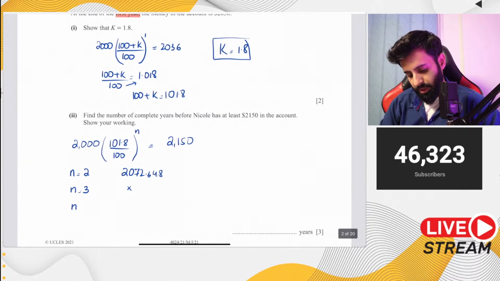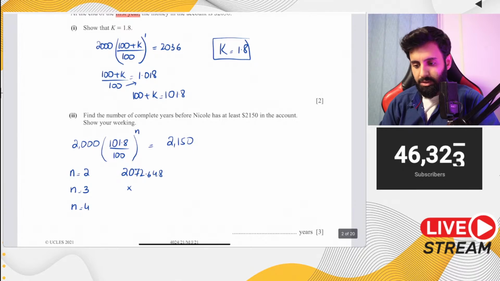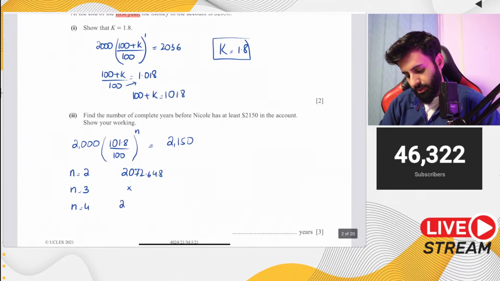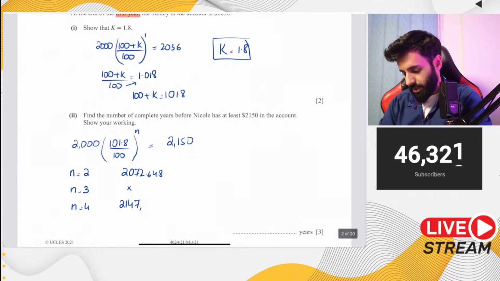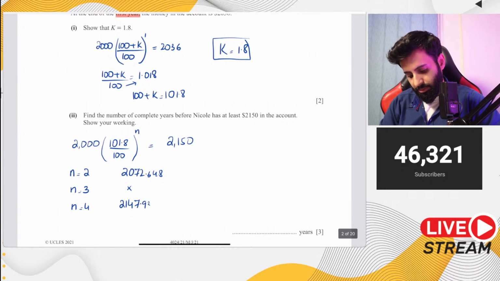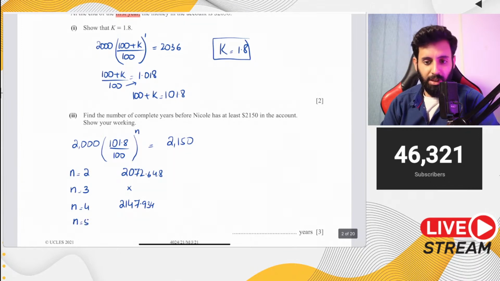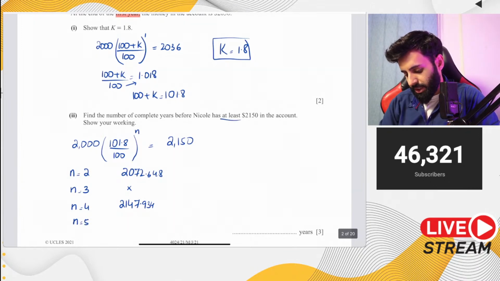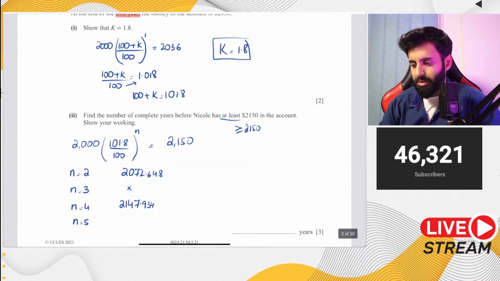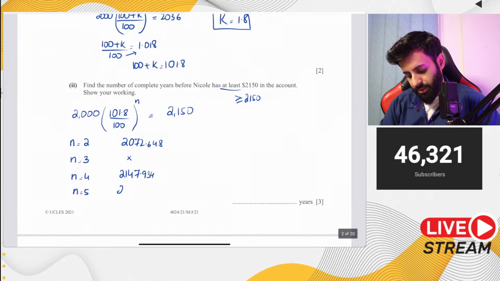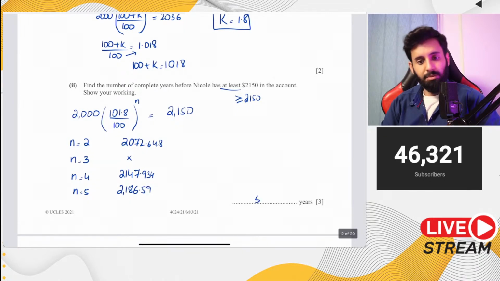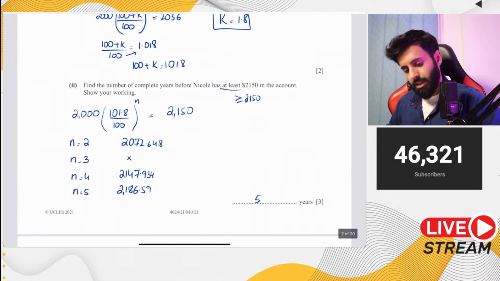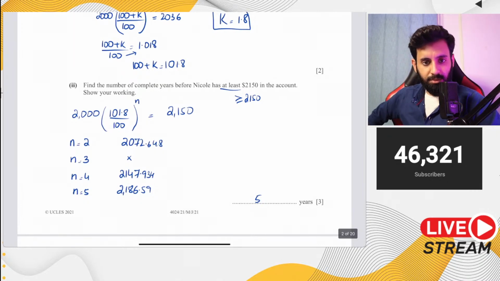Let's try 4. 4 gives us 2147.934, so we're almost there, but not quite yet because it says at least, so it has to be greater than or equal to 2150. So 5 would definitely give us the answer. 5 gives us 2186.59. So there you go. The number of years is 5. And that's your answer.